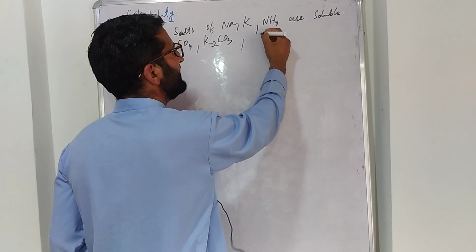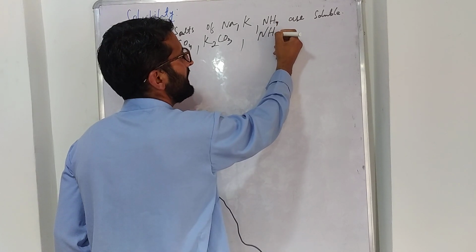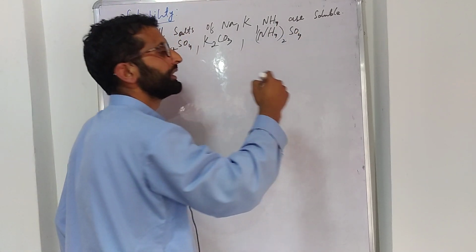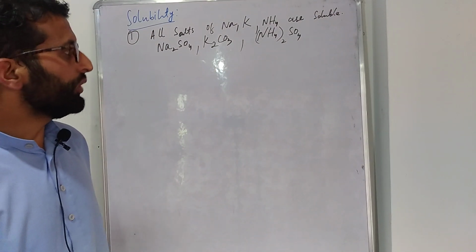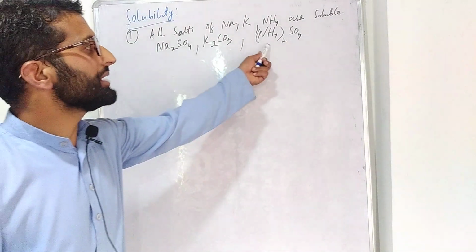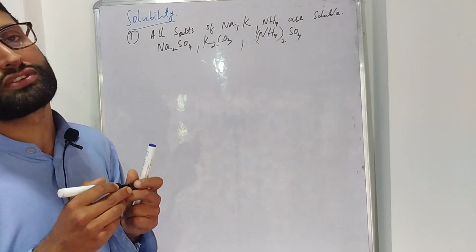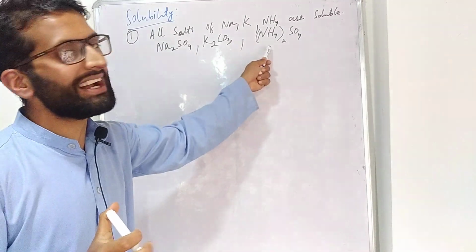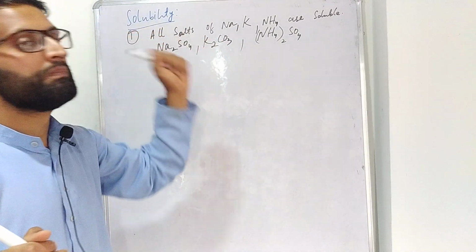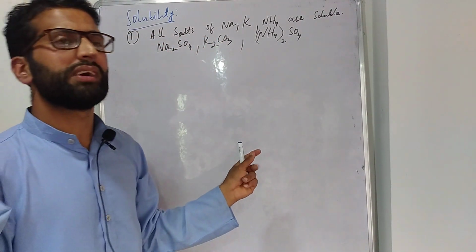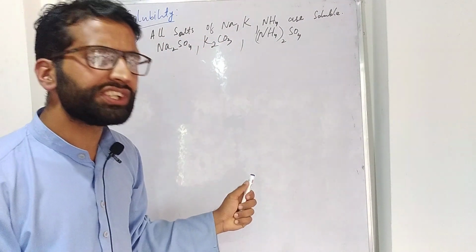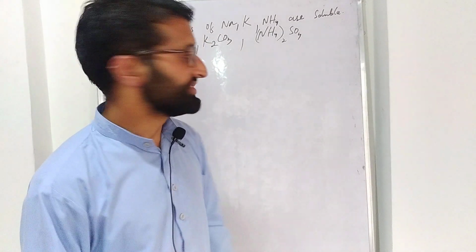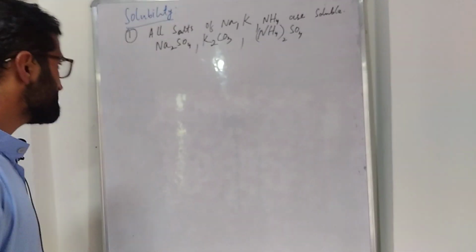Similarly, another example of ammonium, (NH4)2SO4, ammonium sulfate, this is also a soluble salt. Why these are all soluble salts? Because there is a rule, whatever salts we are having of the sodium or potassium or ammonium, they all are soluble in nature. This is the first rule.